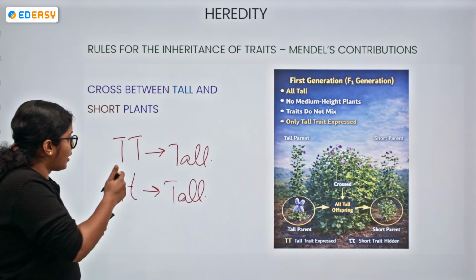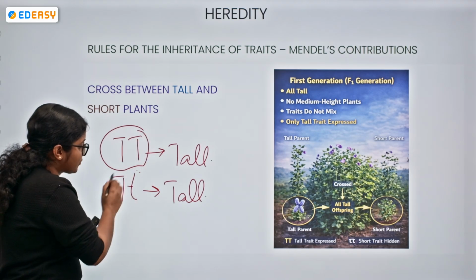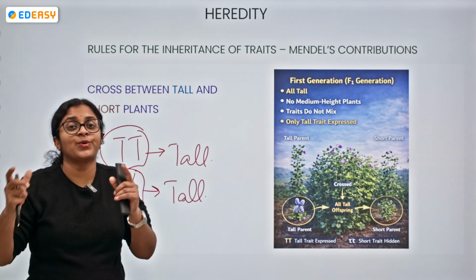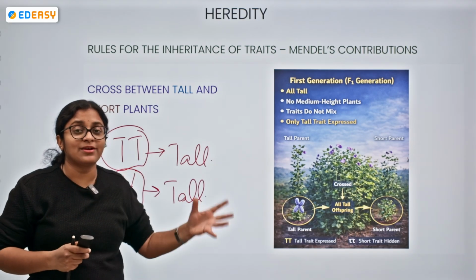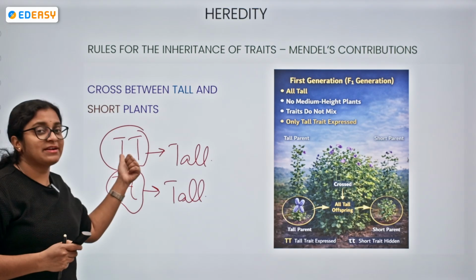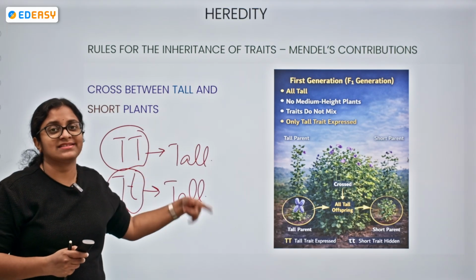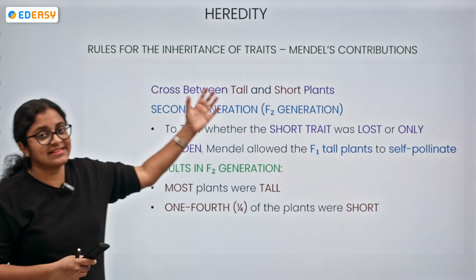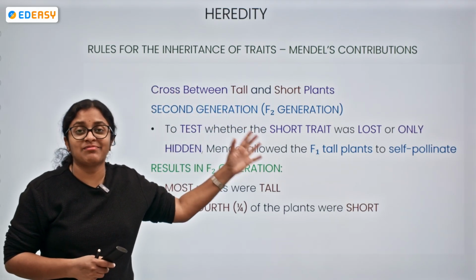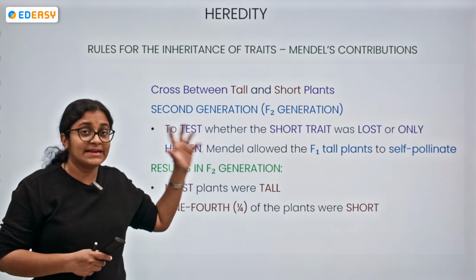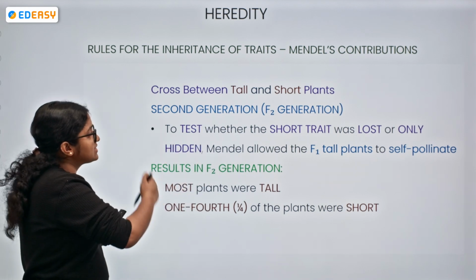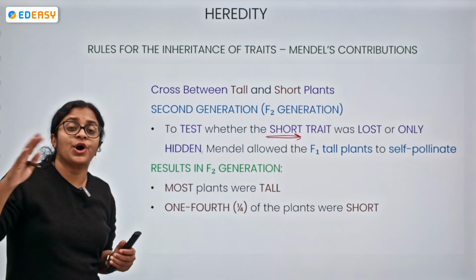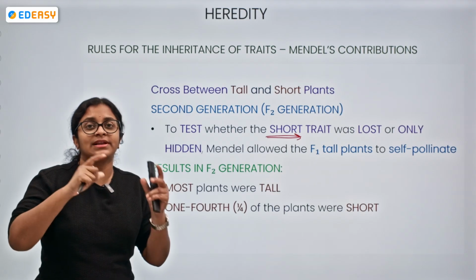So the tallness trait getting expressed over here or here means the physical appearance, nothing but the phenotype. When we are going for the individual category with respect to the genetic makeup, that is called a genotype. So let me reiterate the points. In the cross between the tall and the short plants, all the plants are tall. Now what Mendel did was, he had the F2 generation to test whether the short trait was completely lost or whether the short trait was only hidden.